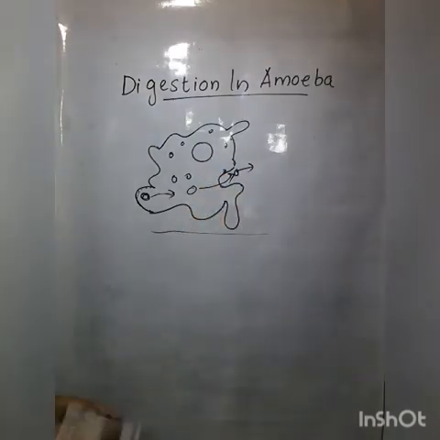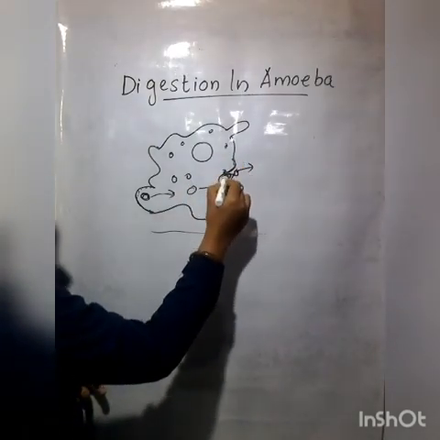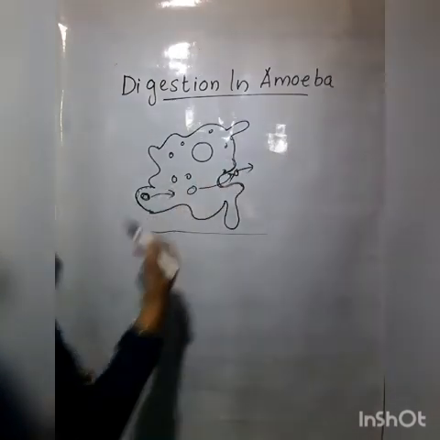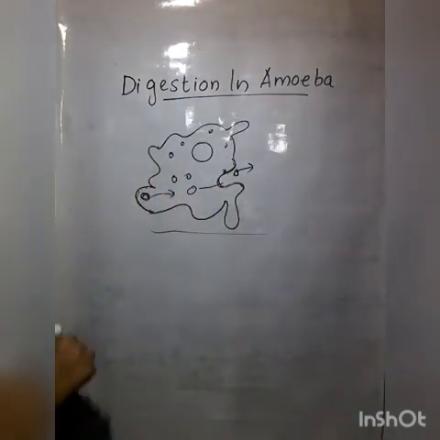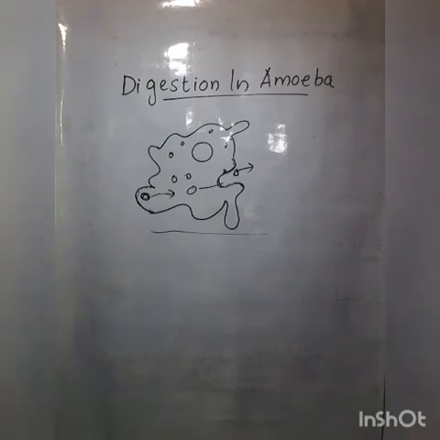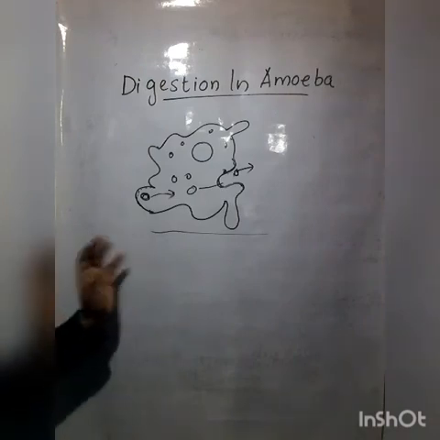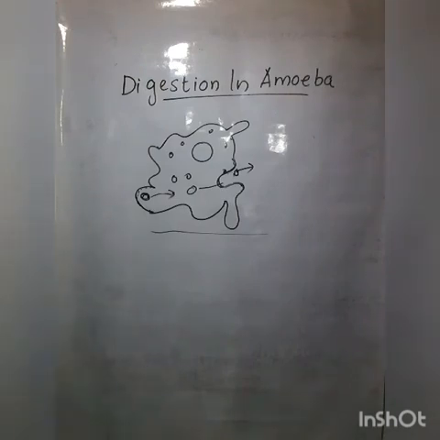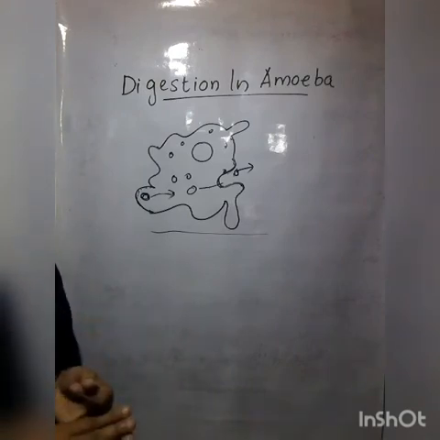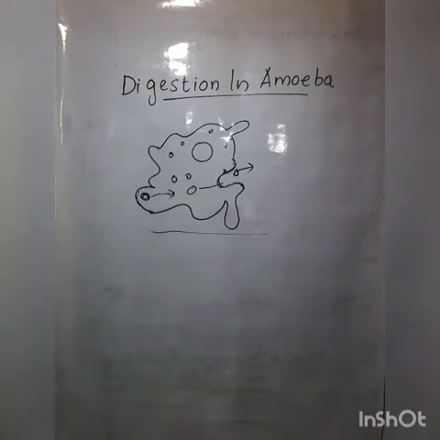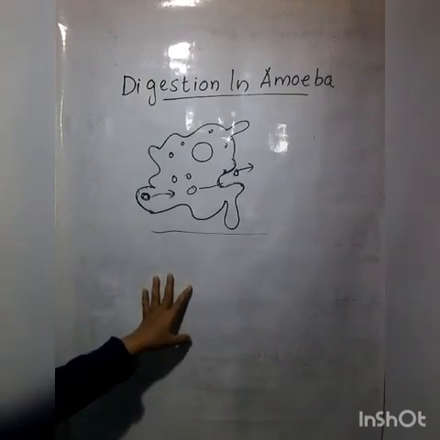Yes, like this. The pseudopodia goes like this, and the waste goes outside, and now the amoeba gets a new shape. That's why we can say that amoeba is constantly changing its shape and position. Understood? And the absorbed substance is used for growth, maintenance, multiplication and so many things. So this is about the digestion process in amoeba.